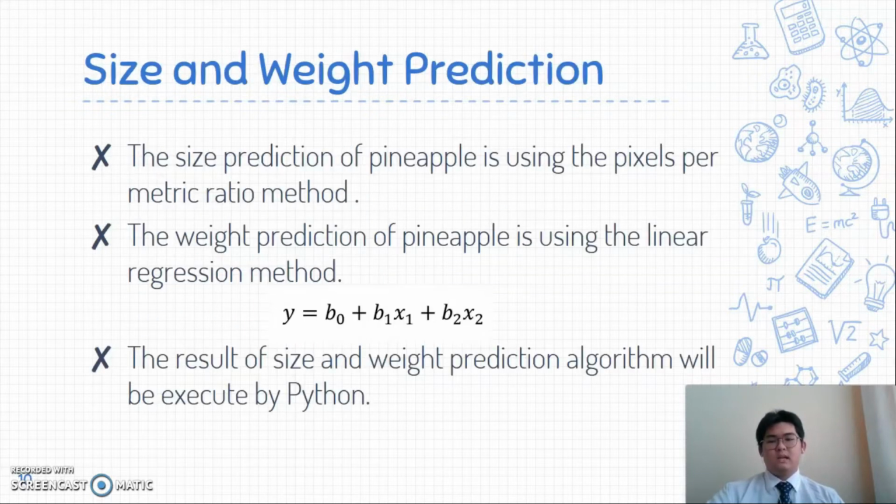So for the size and weight prediction, for the size prediction we use the pixel per metric ratio method, and for the weight prediction of the pineapple we use linear regression. Below is the formula for the linear regression. y is the dependent variable, which is the weight that we predict, and b0, b1, b2 are the coefficients. They will be calculated by linear regression with Python code. And x1 and x2 are the independent variables, which are the size in diameter and length. The results of the size and weight precision will be executed by Python.